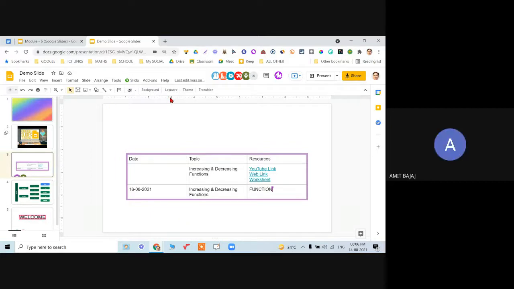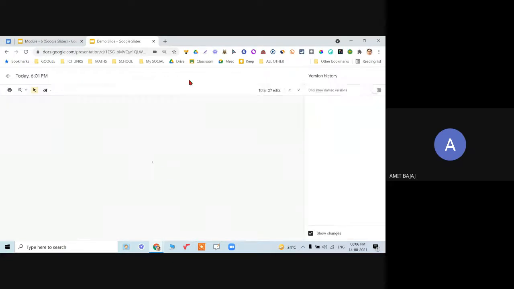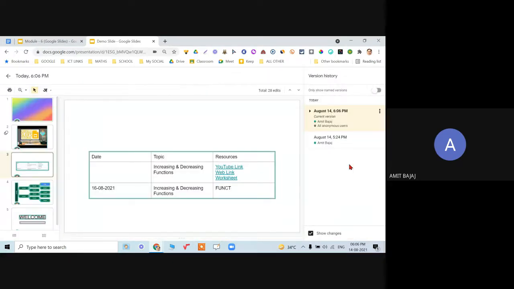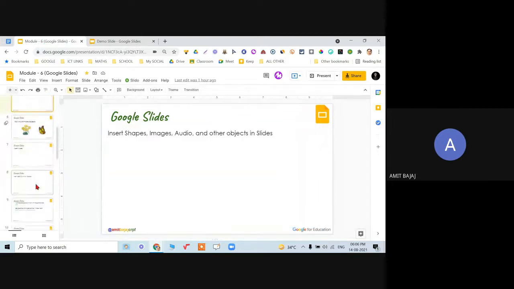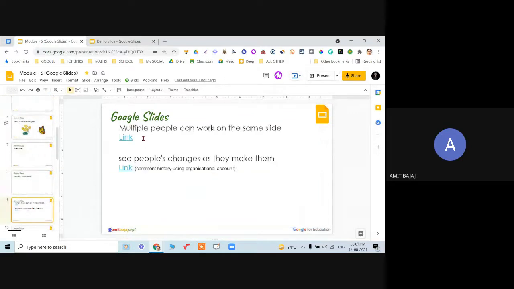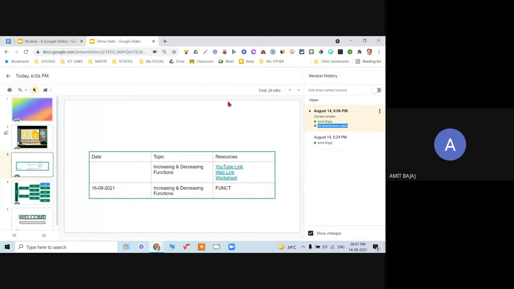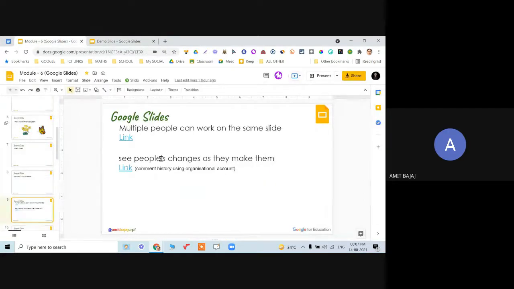So now you check it out. When I go to open version history, click on this, it will be reflected. You can check it out over here, all anonymous users. But again, let me quickly show you this another slide. Multiple people can work on the same slide. वो तो चलो मैंने डेमो दे ही दिया है. And there is see people's changes as they make.